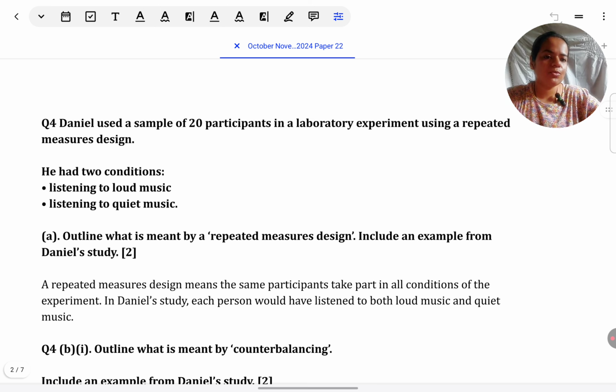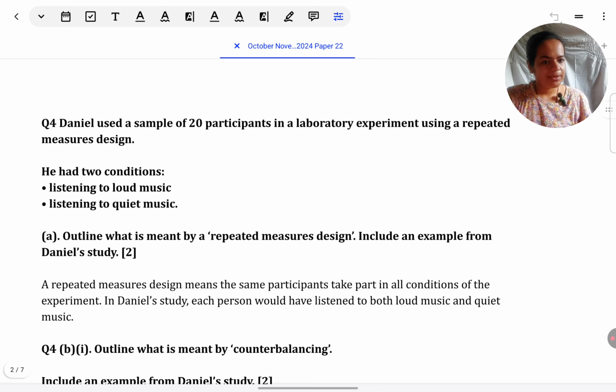This is part 2 of solving October November 2024 paper 2 variant 2. In the first part we have looked at course study questions. Now we are going to look at unseen scenario type of questions and the 6 marker. So let's begin with part 2.